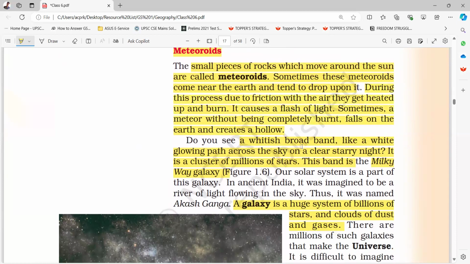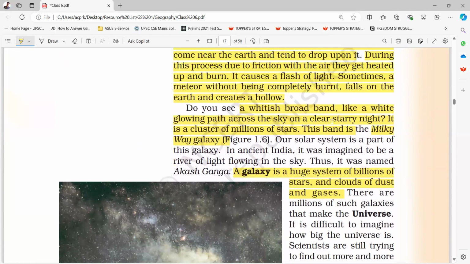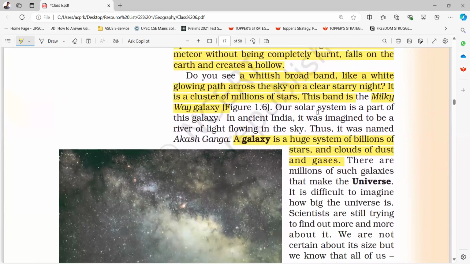Do you see a whitish broad band, like a white glowing path across the sky on a clear, starry night? It is a cluster of millions of stars. This band is the Milky Way galaxy. Our solar system is a part of this galaxy. In ancient India, it was imagined to be a river of light flowing in the sky. Thus, it was named Akasha Ganga.